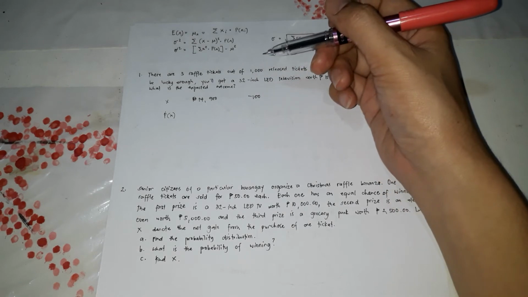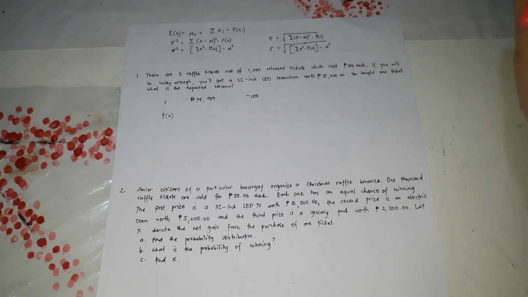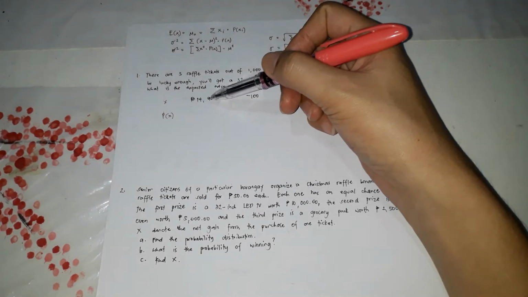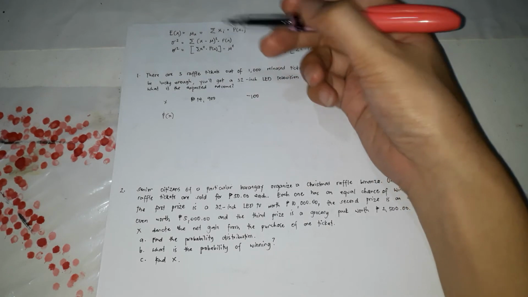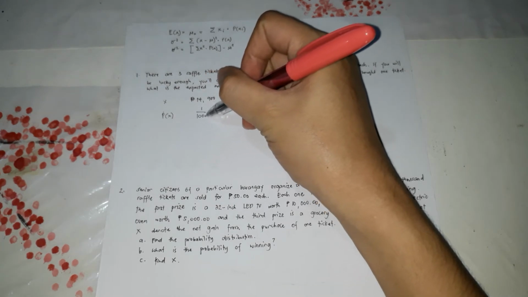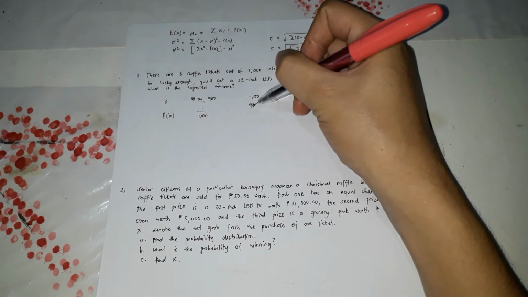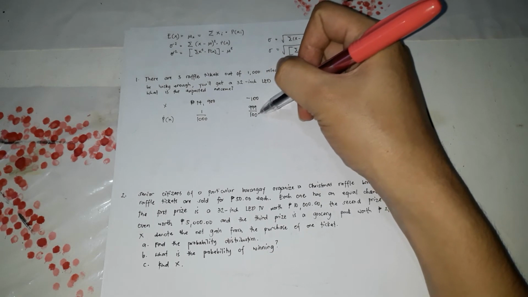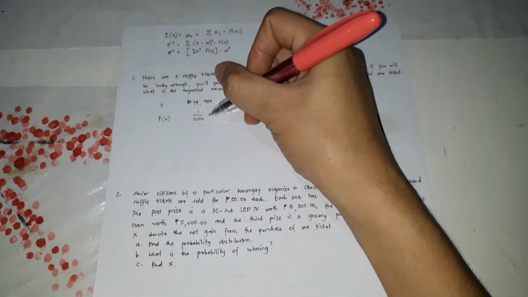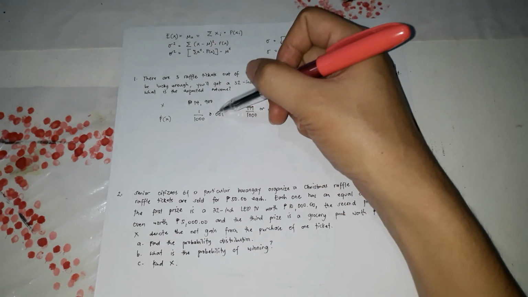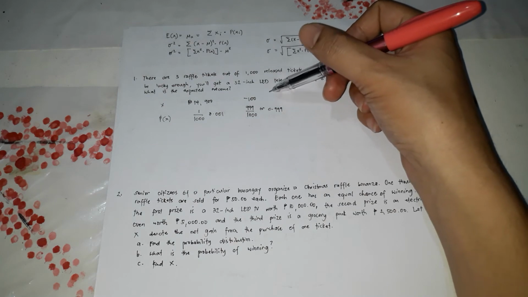So the probability here, how many tickets are there? It's 1,000. Out of 1,000, only one person will win and receive 14,900. So it would be 1 over 1,000, or 0.001. And those 999 would be the ones who lose 100 pesos, or 0.999. So 0.001 is the probability that you're going to get 14,900, and 0.999 is the probability that you're going to get negative 100.